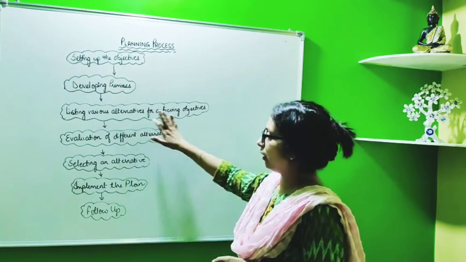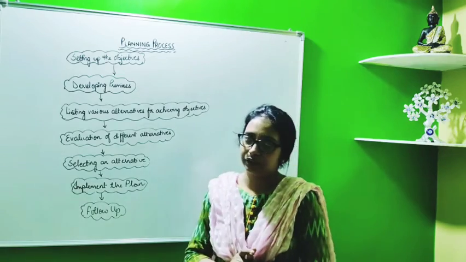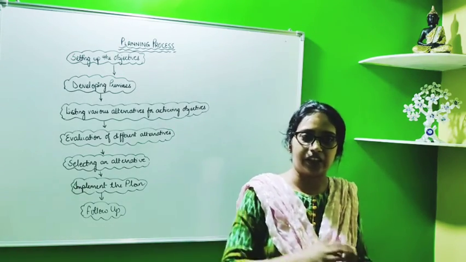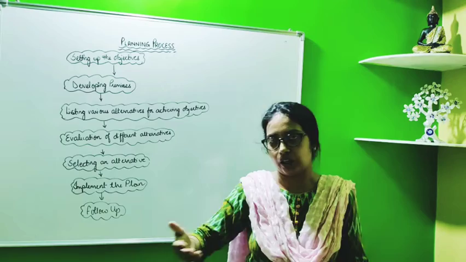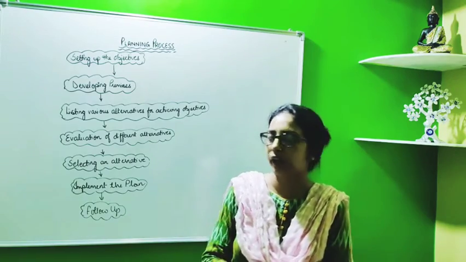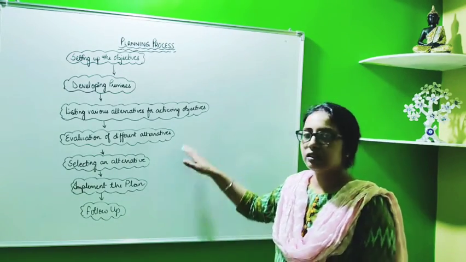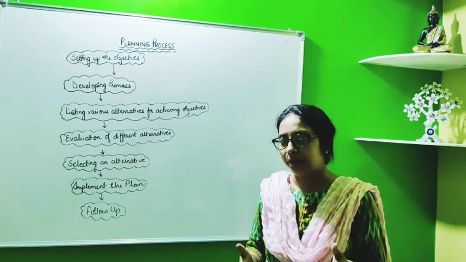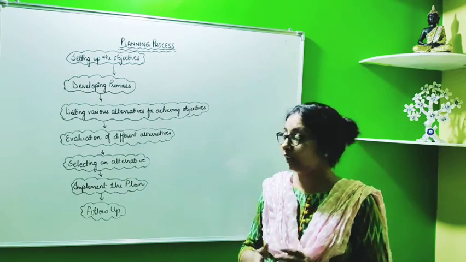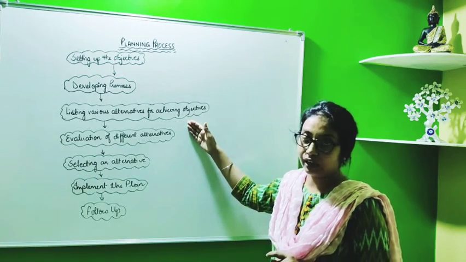Then listing the various alternatives for achieving the objective. See, किसी भी काम को achieve करने के लिए एक से ज़्यादा methods होते हैं या एक से ज़्यादा options available होते हैं. So what we have to do here is जितने भी options हमारे पास available हैं टास्क को achieve करने के लिए, उन सबको हमें list down करना है.